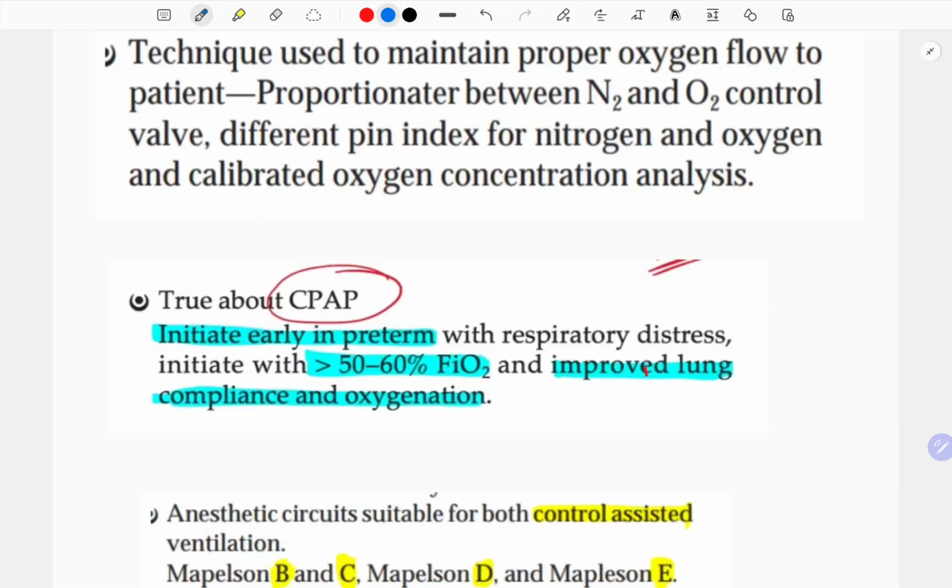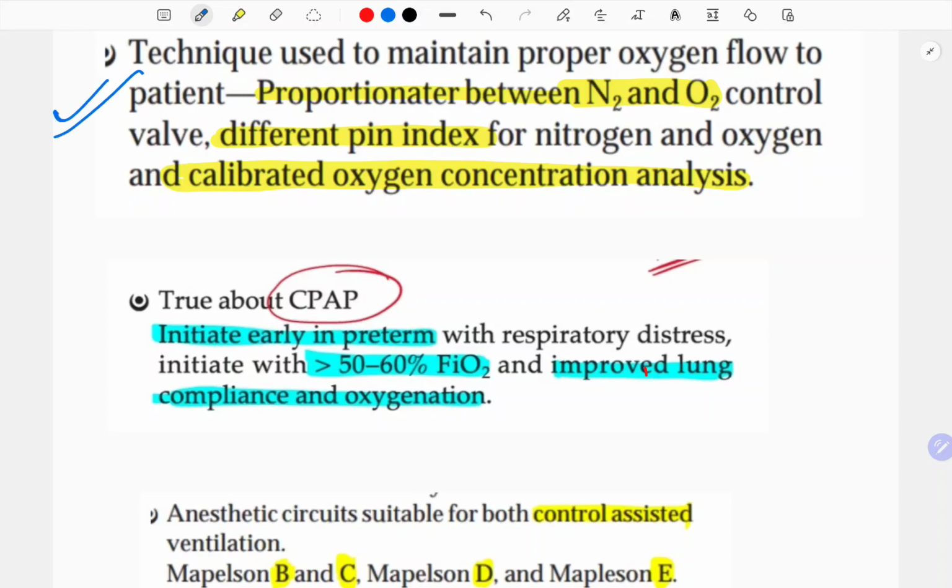Next question, the technique used to maintain proper oxygen flow to the patient is a proportionator between the nitrogen and the oxygen, control valve, a different pin index for nitrogen and oxygen, and a calibrated oxygen concentration analyzer. See, these were certain options which I am telling you, which can be repeated.